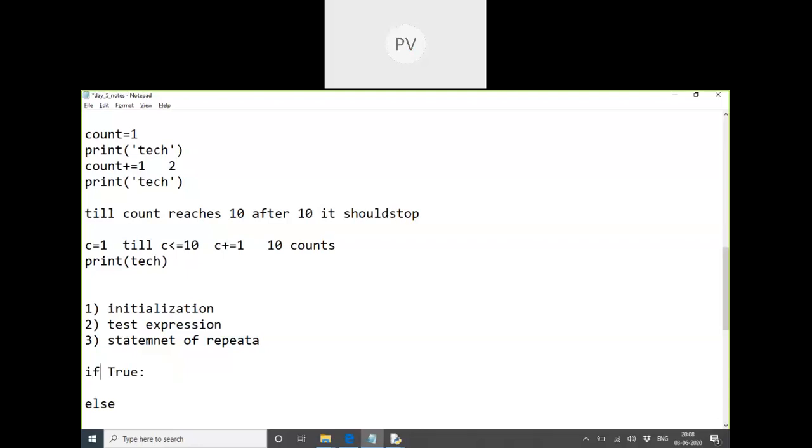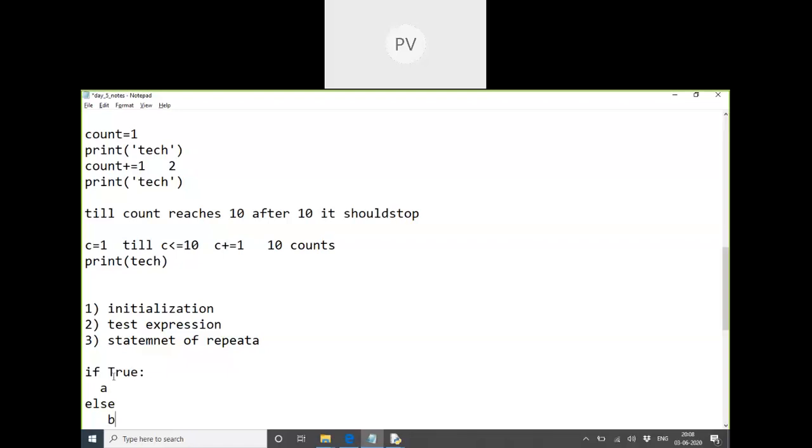What is the logic behind the if statement? We need an expression here. Evaluate the expression. The main concept is evaluation. Solve this expression. What is the answer? We have to check: 2 less than 3 evaluates to true. After evaluation I get this answer, and based on this answer we'll print statement A or statement B. That is mainly decision taking.